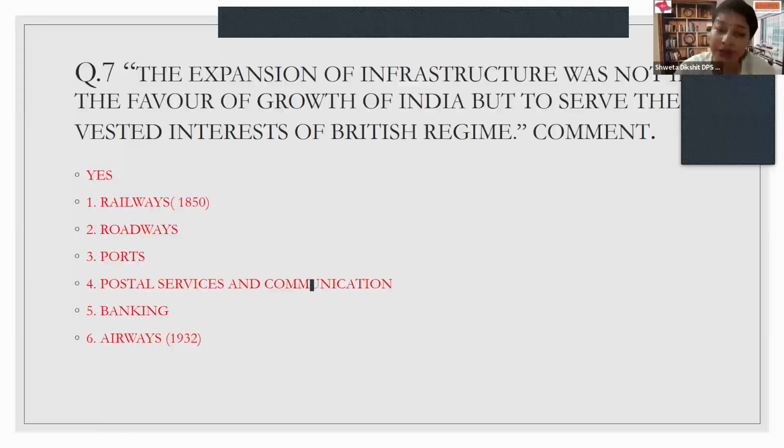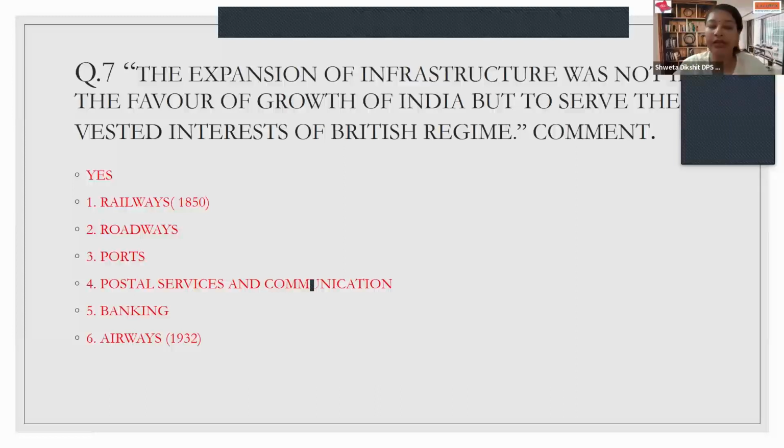A gift from the British, of course, was postal services and communication. India still has the postal services which were established during the British rule. During the British rule, the communication developed was in the form of telephone services, which were of course not available in every house, but they were established by them. And the best thing, which is the banking sector: as per the Banking Act developed by the Britishers in 1935, we first had our bank in India. We started Imperial Bank of India, which is now known as Reserve Bank of India.